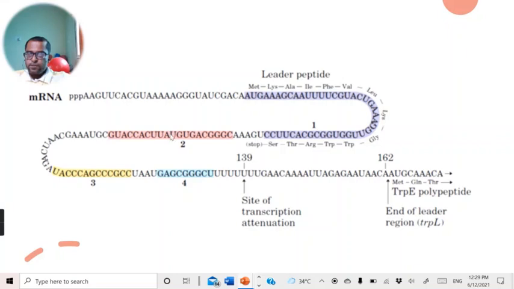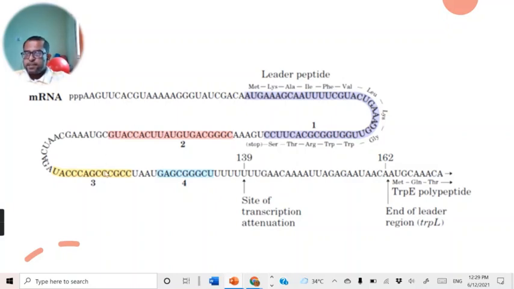When region 2 and 3 get paired, the RNA polymerase enzyme continues to transcribe the structural genes, that is E, and then the next ones. The 5 genes which are present in the structural genes of the trp operon are transcribed when there is a pairing of the second region of the leader mRNA and the third region of the leader mRNA.